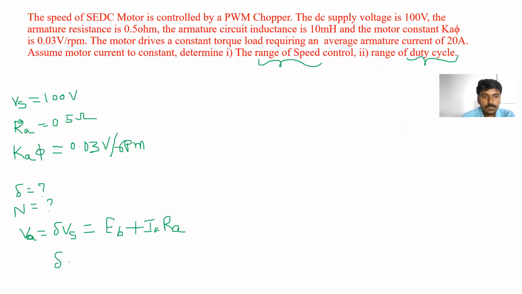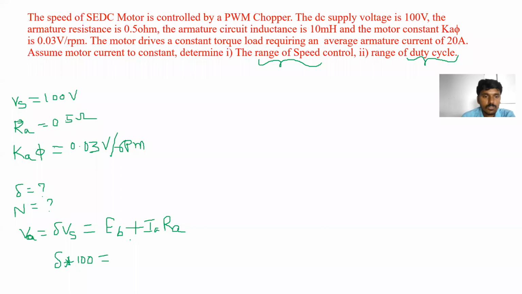So that is equal to delta into 100, since Vs is 100 volts.